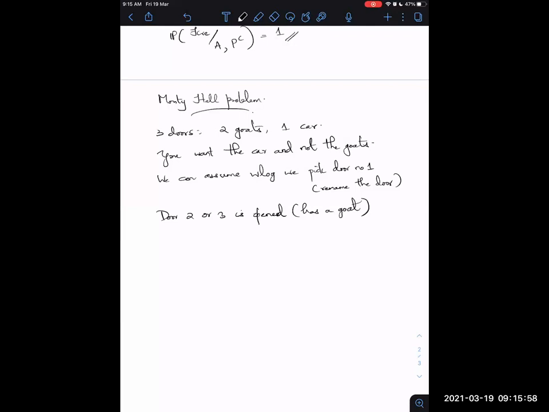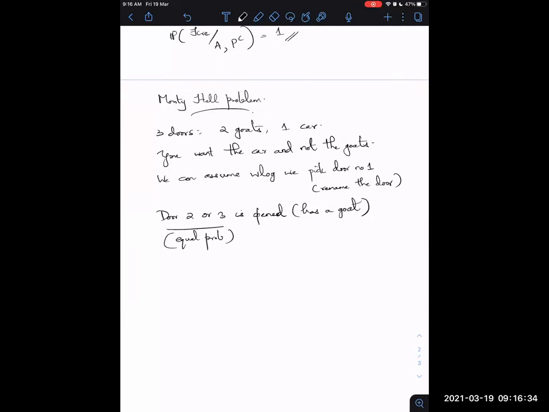So now the question is, under these assumptions, okay, so another assumption that everyone should understand is the fact that when you have an option, so let's say the car is behind door number 1. In that case, Monty has two options, either he can open door 2 or door 3, and this happens with equal probability. There's no bias towards door 2 or door 3 in that case.